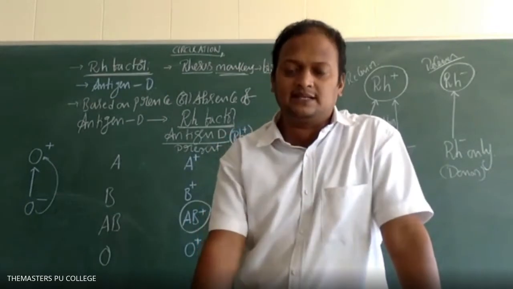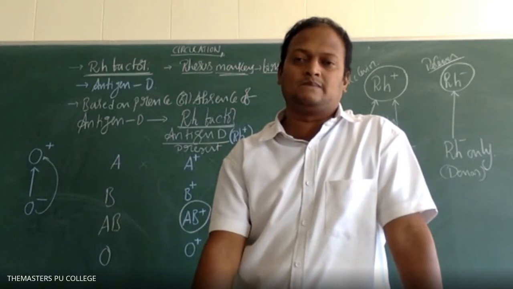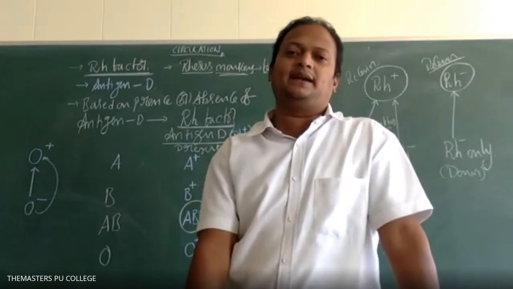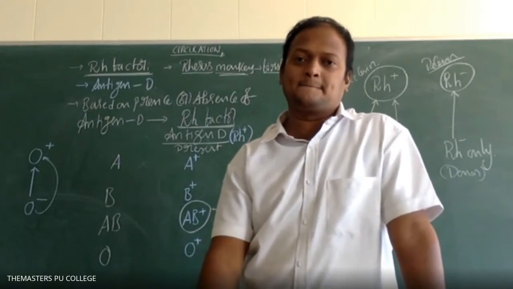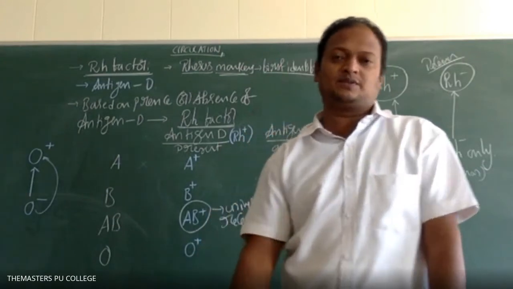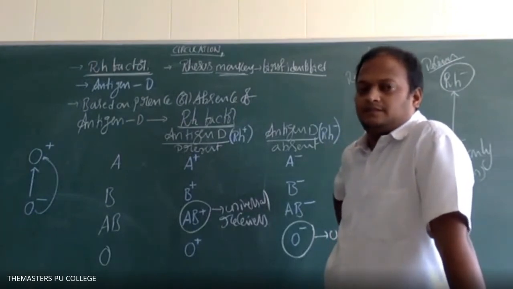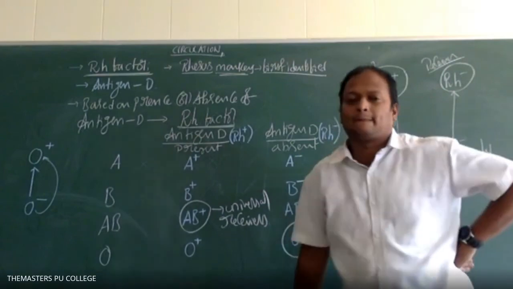His blood group is AB negative. Which blood groups can donate their blood? O negative and AB negative, sir.